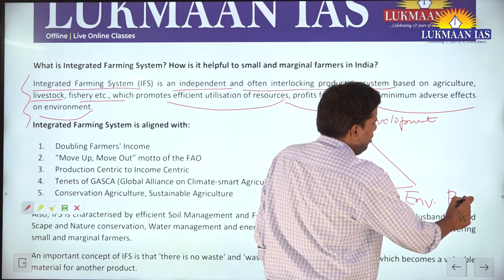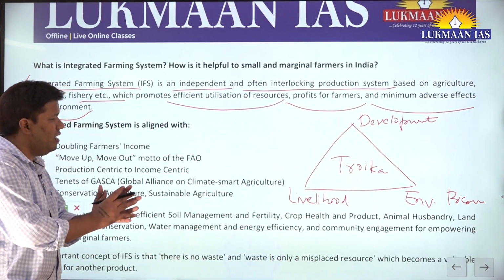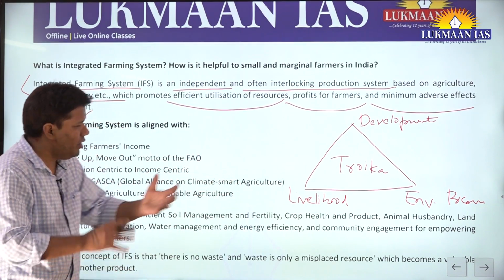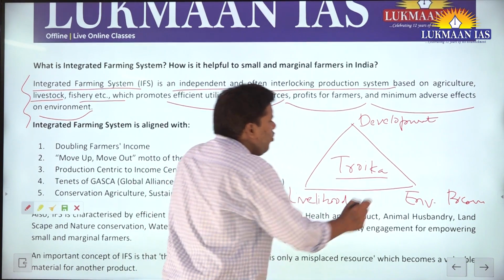Environmental preservation. They said these 3 things can go together. It is not like there is a dichotomy or a trade-off between them. No, they said it can go together, and this is what is required.